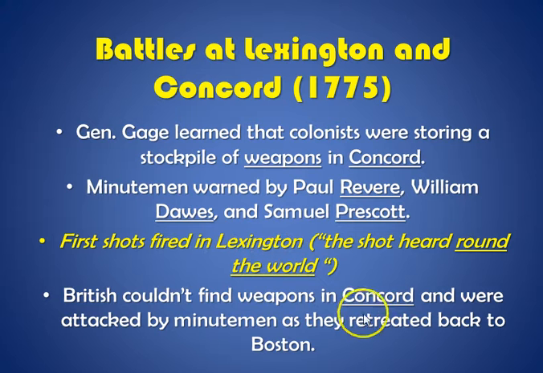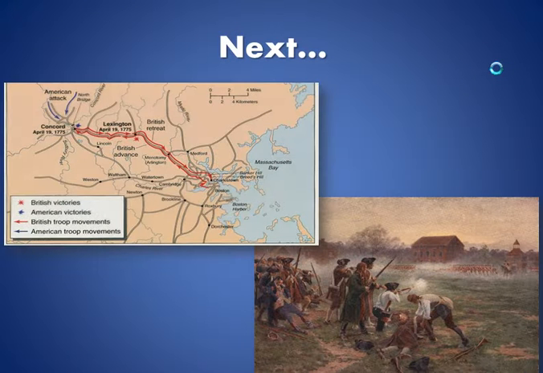The British went on to Concord and were defeated by the colonists and had to retreat all the way back to Boston. And this is kind of where we'll conclude, because after this we're talking about the battles of the Revolutionary War. Here you can see a map, the harbor in Boston, and they marched to Lexington, and then on to Concord, and then all the way back to Boston Harbor. So coming up next is the actual battles of the Revolutionary War. Again, as usual, you can rewind this video to any point that you need to, and make sure and see me for any clarification you may need.